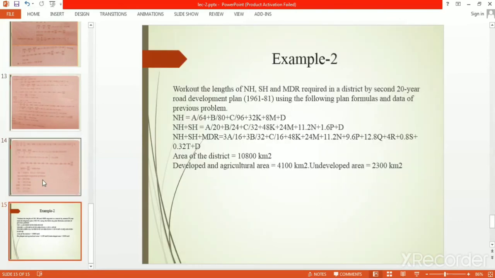So we just completed two plans. Next, in the next class, we will take up the third highway plan. Okay, thank you.